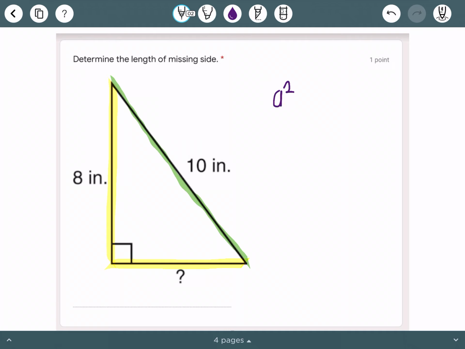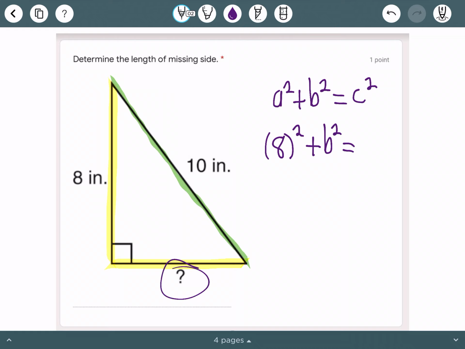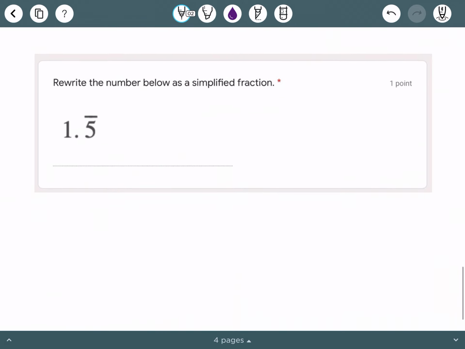So you're going to use that Pythagorean theorem, A squared plus B squared equals C squared, to figure out the length of the missing side. So again, 8 can go in as one of the legs. I'll put it in for A. So we'll say A squared plus B squared. Now we leave B squared as B squared because that's our other leg and we don't know what it is. So that equals C squared, which would be 10 squared. The rest, I believe, you can take from here. So try the rest of that on your own.